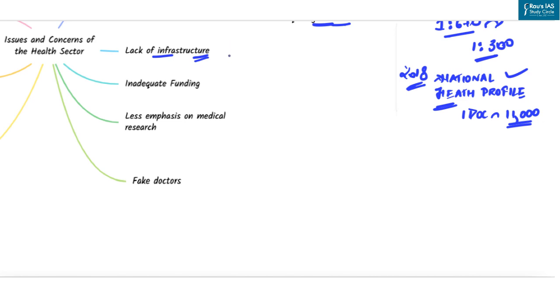Now recently the government rectified this, as the newly constituted National Medical Commission has put forward the idea to do away with the requirement of a minimum 5 acres of land for setting up a medical college. Further, the commission has proposed to curtail the number of beds required as a proportion of the number of seats in the college. Now, one of the major concerns is the administration's insufficient financial allocation. For instance, we have already discussed that just 2.1% of GDP is allocated to the health sector.